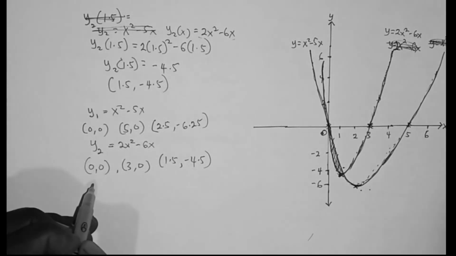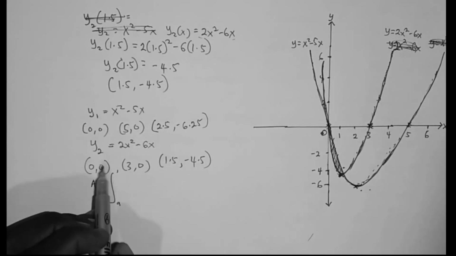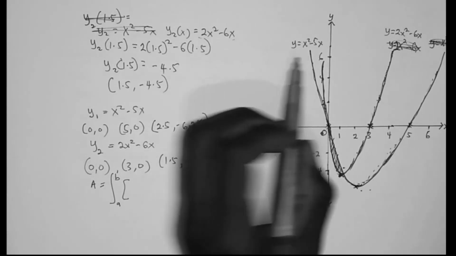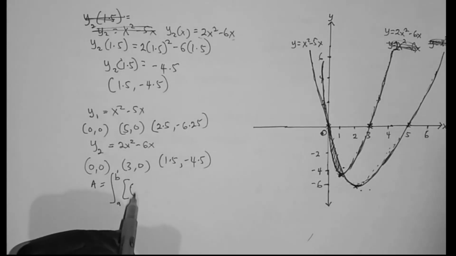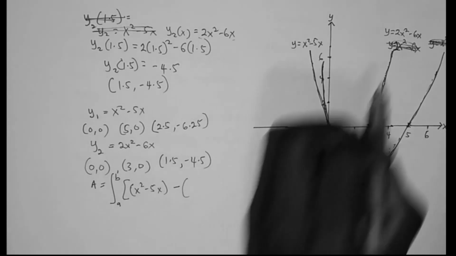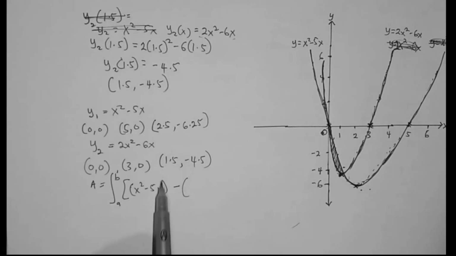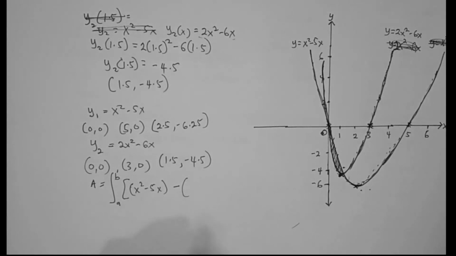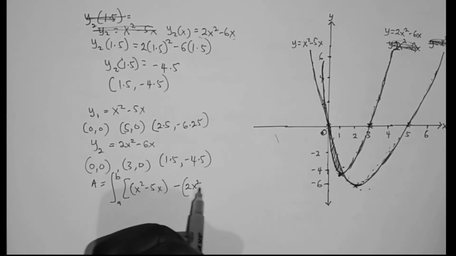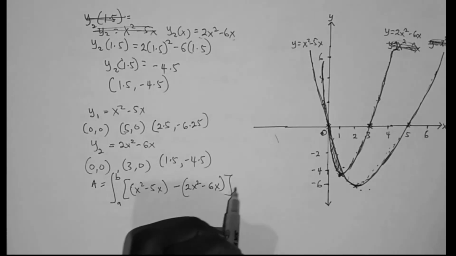So the area A is going to be the integral from the lower limit to the upper limit of the function on top, which is x squared minus 5x, minus the function beneath, which is 2x squared minus 6x, dx.